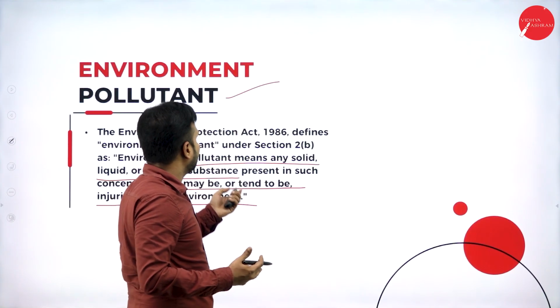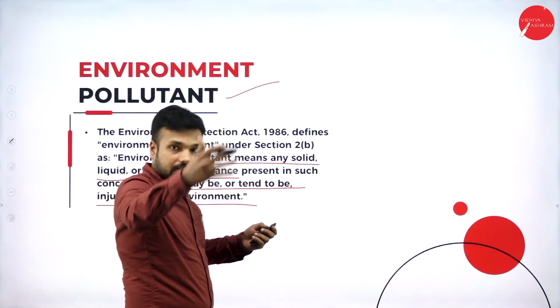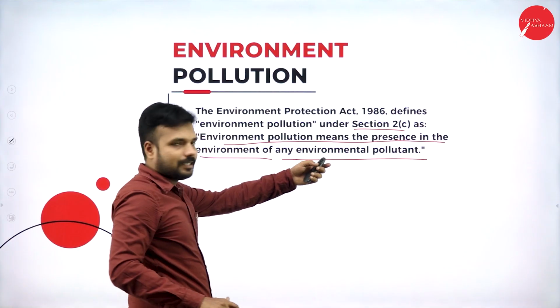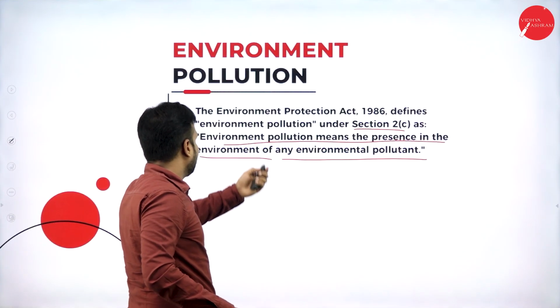As we had learned here, what is a pollutant? Which is going to cause the pollution. If there is a pollutant, what happens? The pollution happens. There is a difference between the pollutant and pollution.